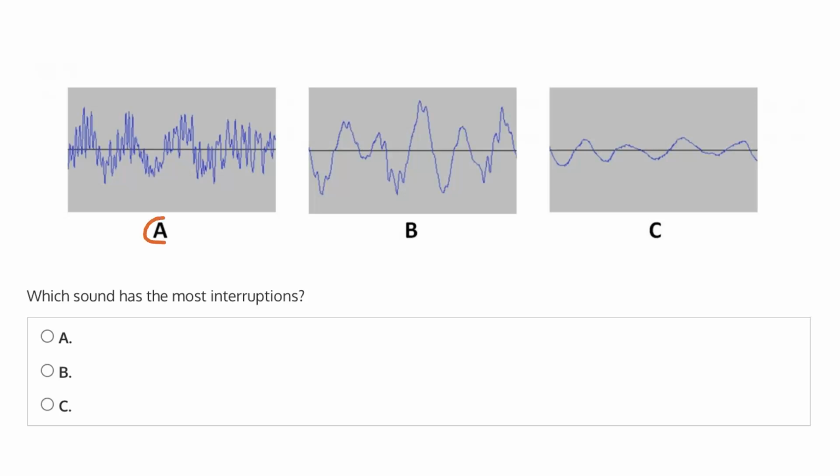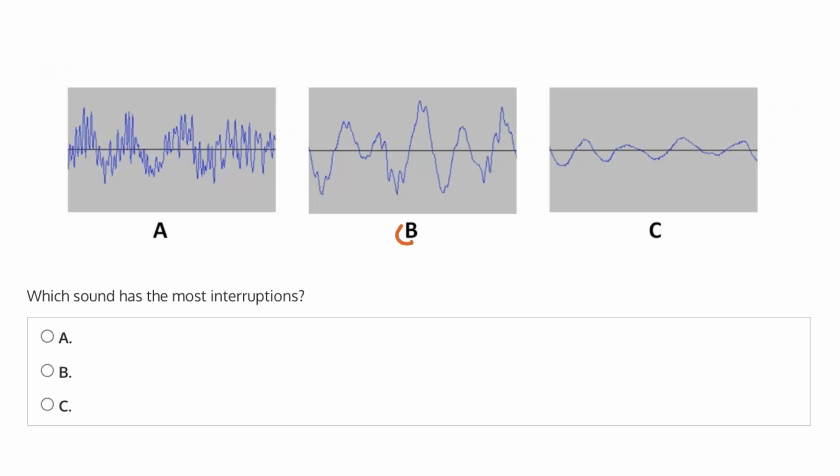So for example, in A, we can imagine superimposing that original sound wave for which this recording is based on. Now, the more interruptions, the more scattered, the more shaky that the waveform will appear. So we can see in A that this is in fact what we see. We see a lot of changes in both the amplitude and the frequency. So A appears to have quite a few interruptions.